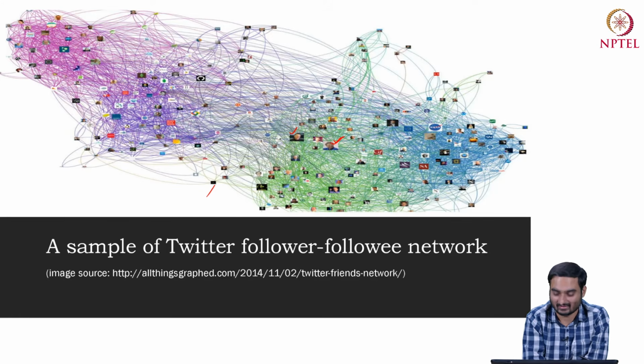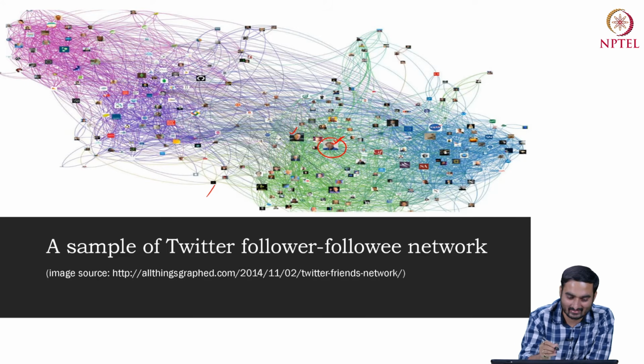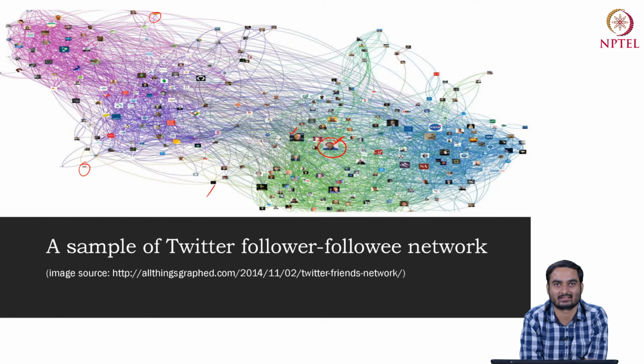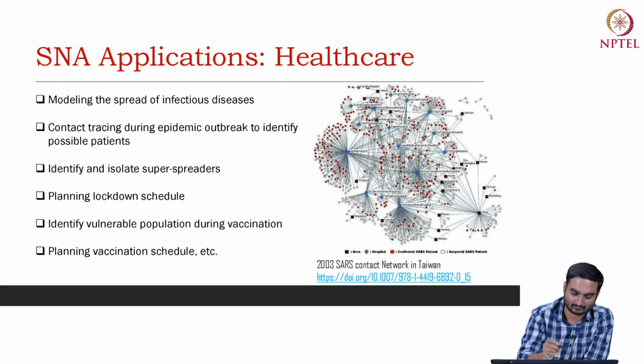If you look at Bill Gates, a lot of pages are connected with this node, whereas for a user like this one, there are 3-4 edges connected with the node. So we will analyze how this kind of network is formed, how we characterize nodes based on these edges, and so on.